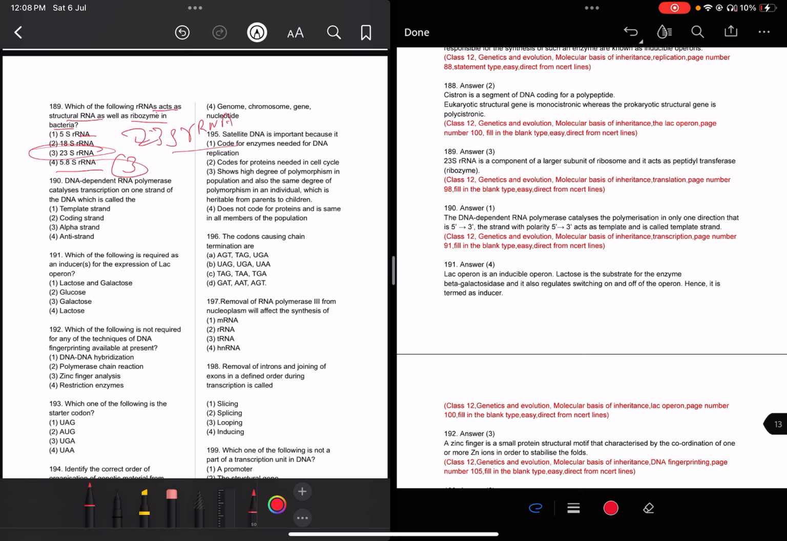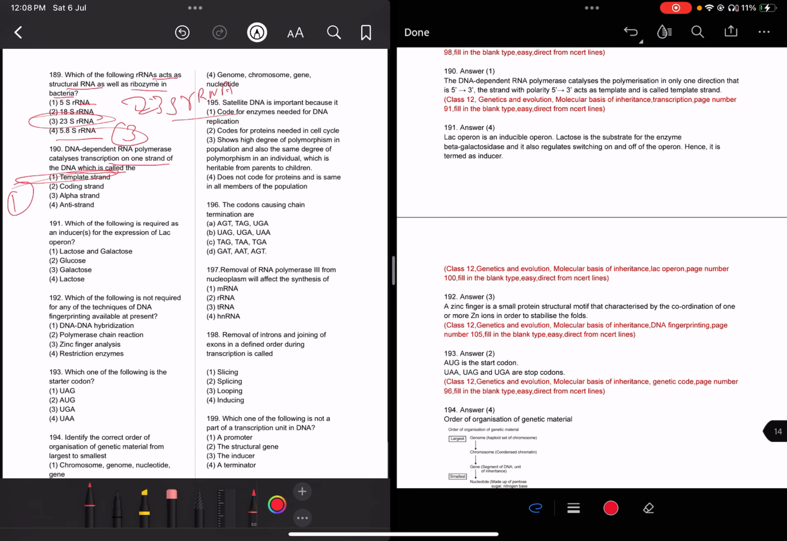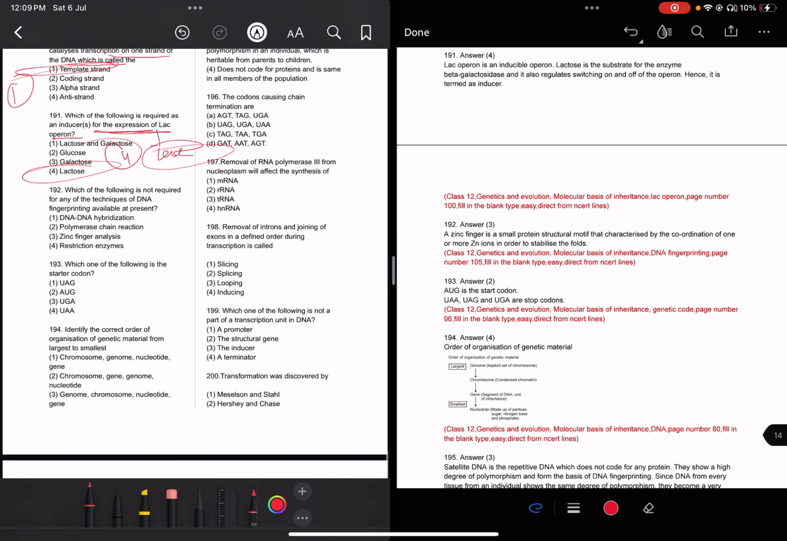DNA-dependent RNA polymerase catalyzes transcription of one strand of the DNA, which is called which strand? The template strand only. Transcription is DNA to RNA formation by the enzyme DNA-dependent RNA polymerase, taking place on the template strand only. Now read question 191. Which of the following is required as an inducer for the expression of the lac operon? Lactose is the inducer. This is a very simple question.